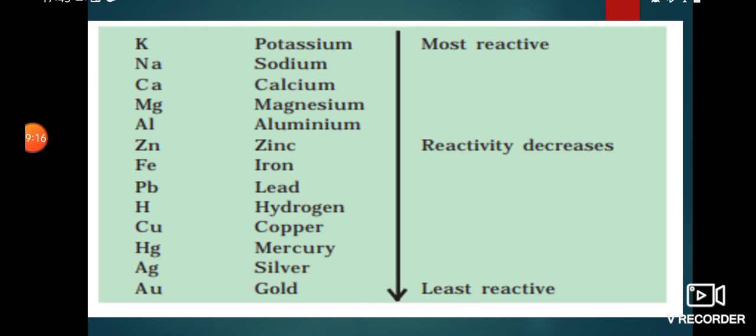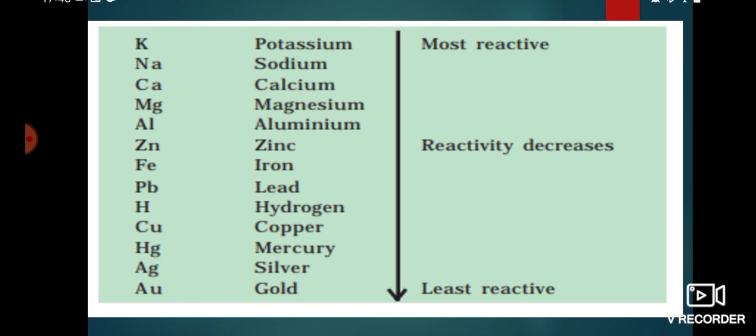See, this is a reactivity series. Here elements like potassium K, sodium Na, calcium, magnesium, aluminum, zinc Zn, iron Fe, lead Pb, hydrogen H, copper Cu, mercury Hg, silver Ag and gold Au.